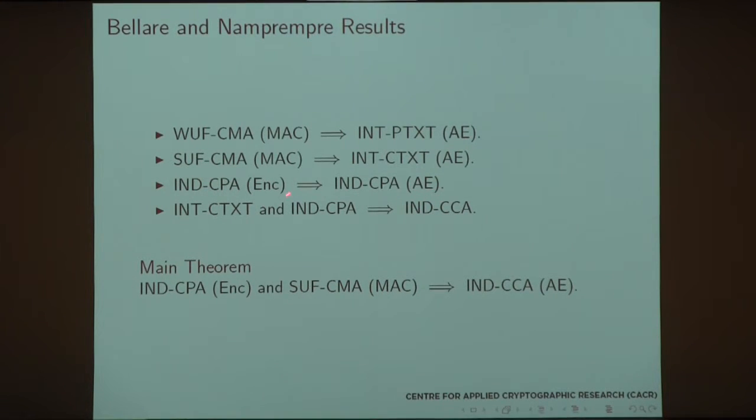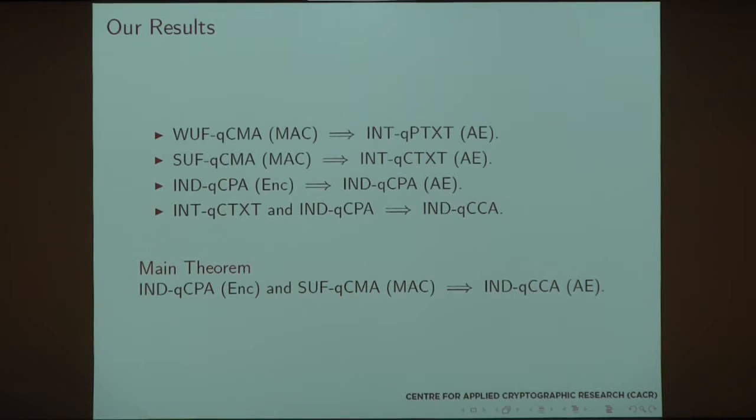Integrity of ciphertext and indistinguishability under chosen plaintext attack gives us indistinguishable under chosen ciphertext attack authenticated encryption scheme. So the major result is if we have an indistinguishable chosen plaintext attack encryption scheme and a strongly unforgeable MAC or signature scheme, we obtain an indistinguishable under chosen ciphertext attack authenticated encryption scheme.